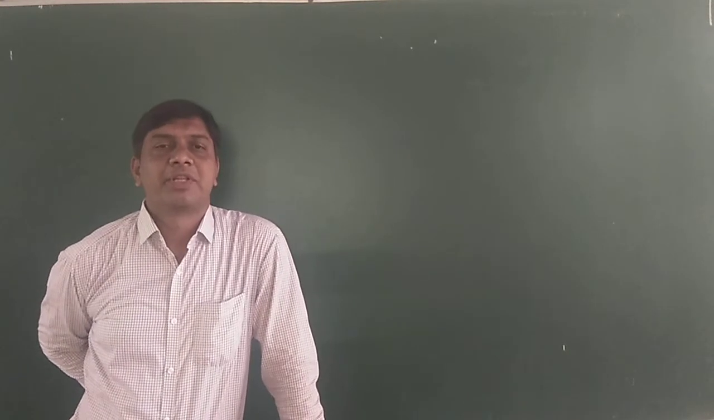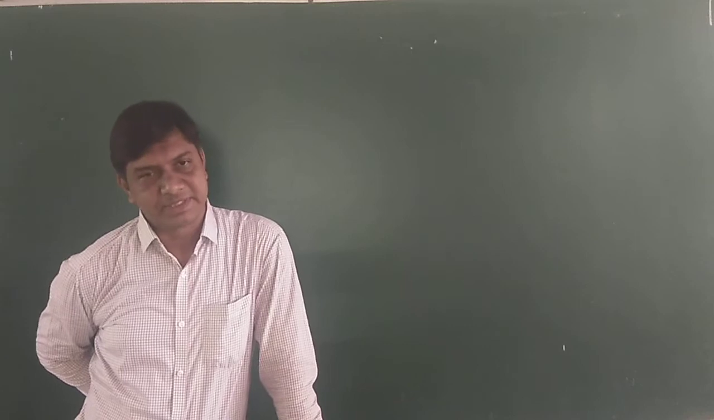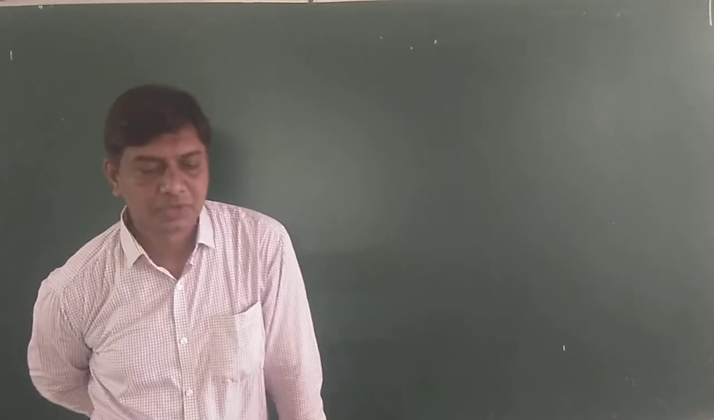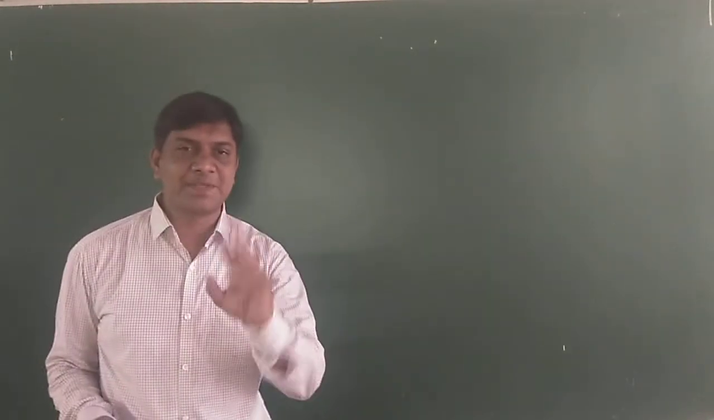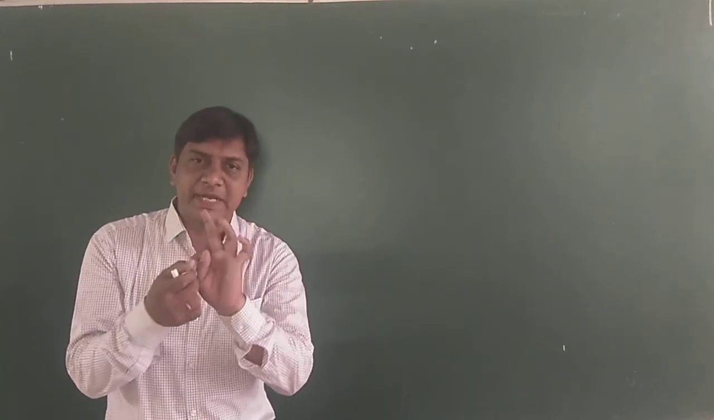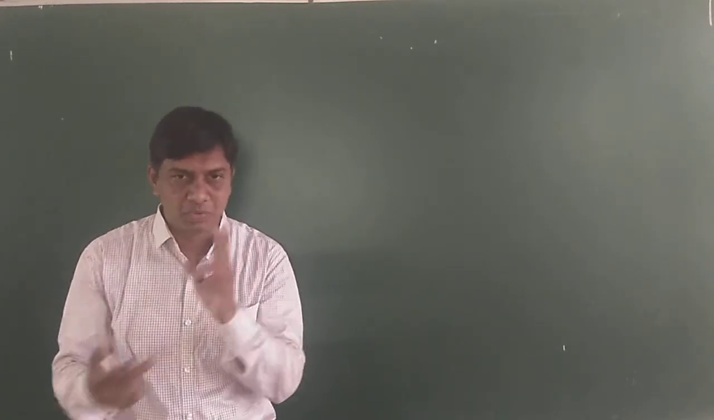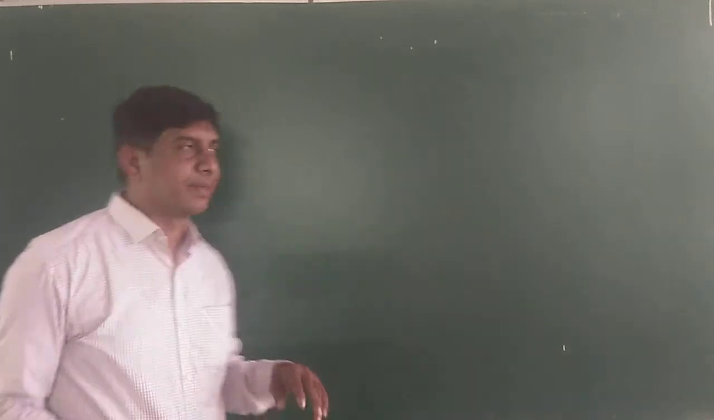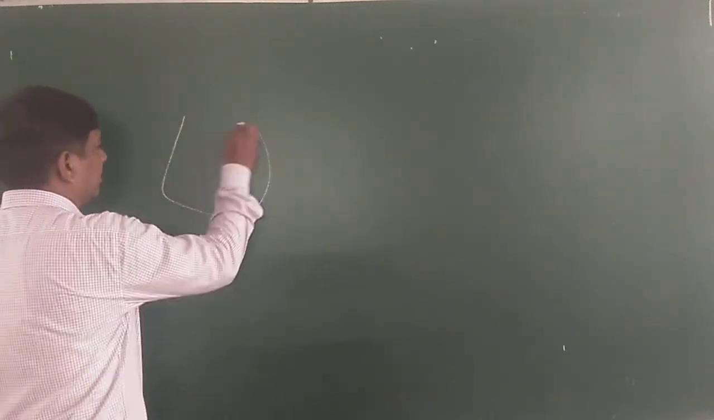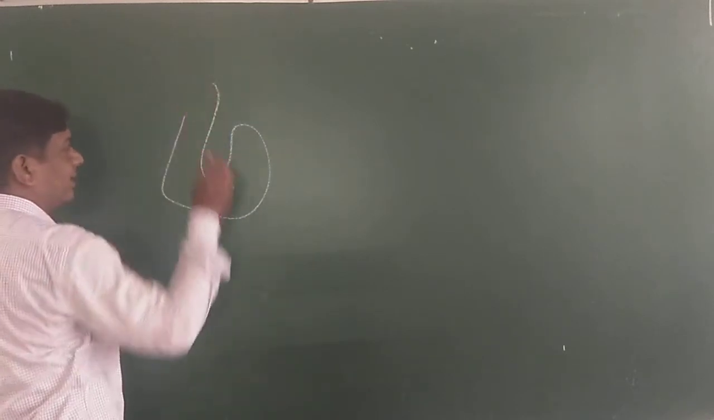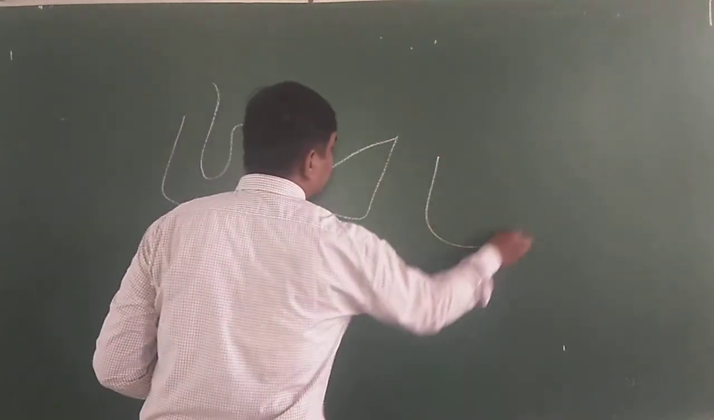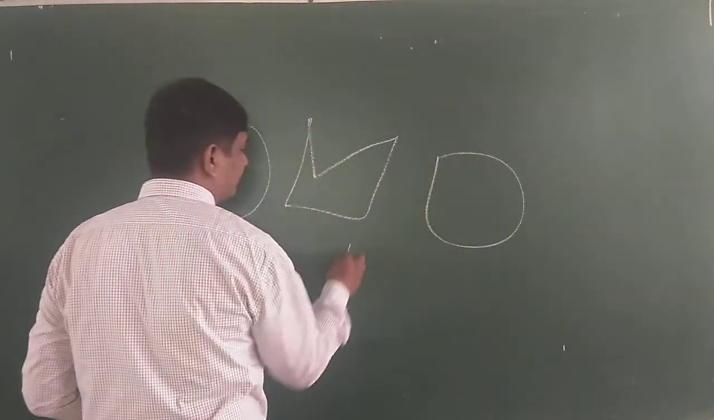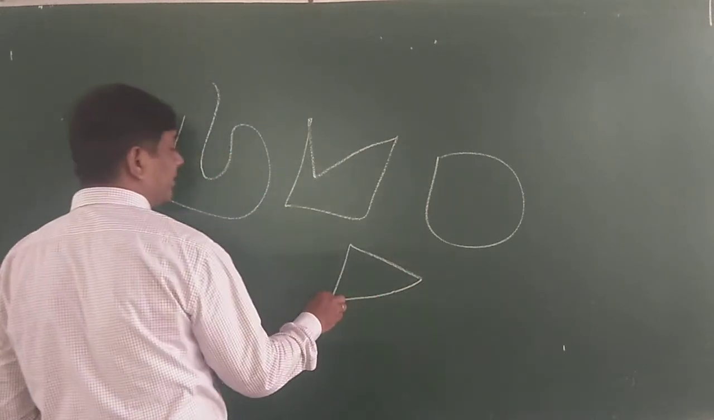Everyone knows about the figures, geometrical figures. In class 6 onwards you are learning. See here, geometrical figure. In that figures, there are two types of figures. One is an open figure, another one is a closed figure. Open figure, closed figure. Suppose this is a geometrical figure and this is also a geometrical figure. This is also a geometrical figure.